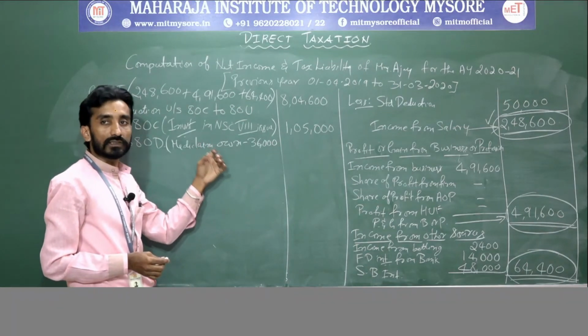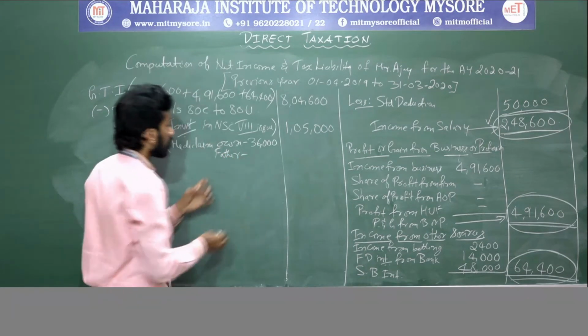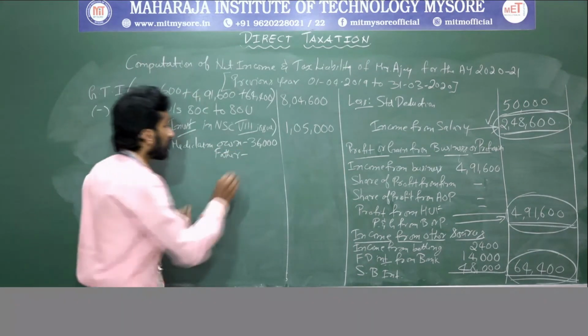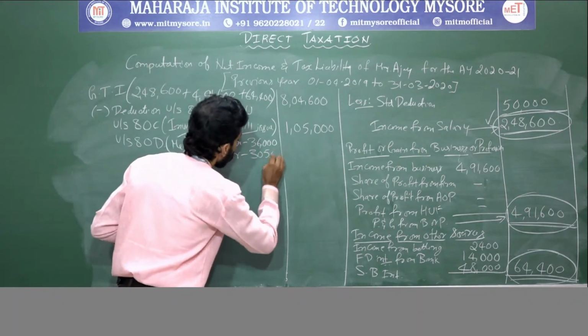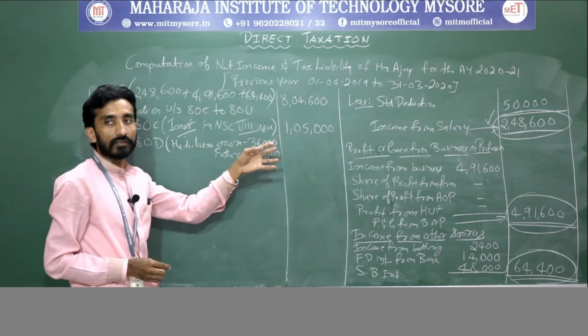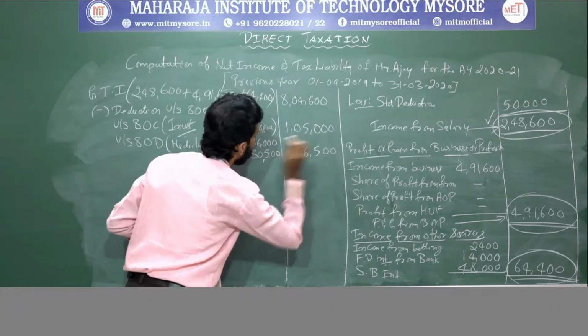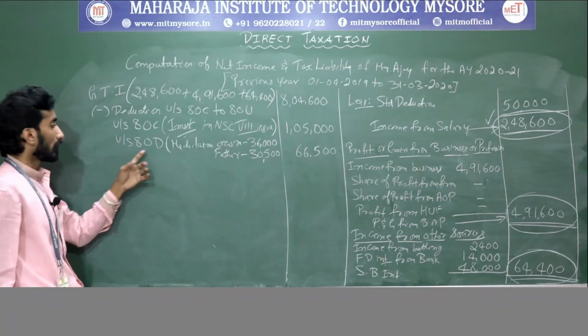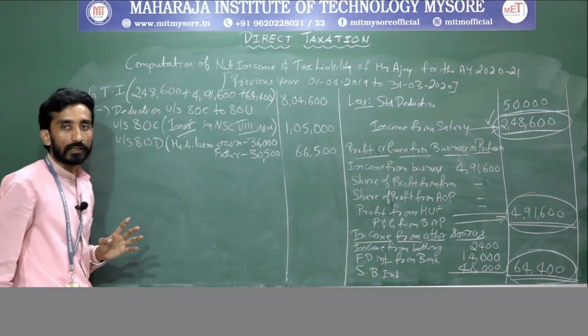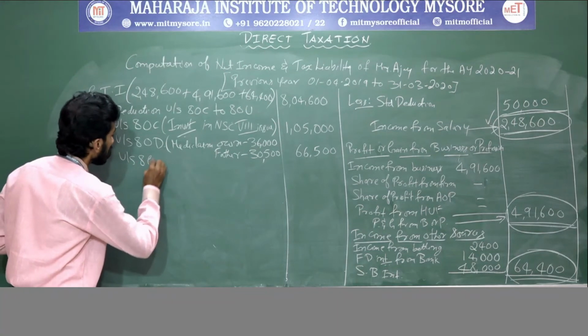Mediclaim premium with respect to father, how much he has paid? 30,500. So if you sum up, it is 66,500 that you need to give. Clear with respect to 80D. Understanding?